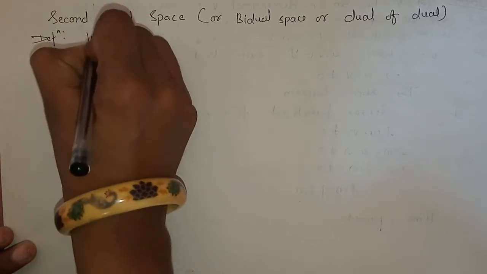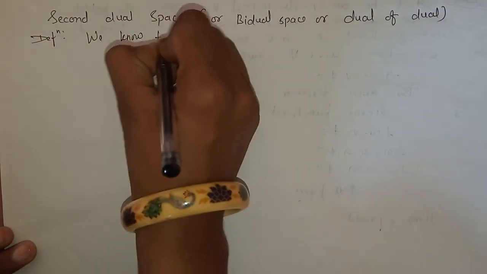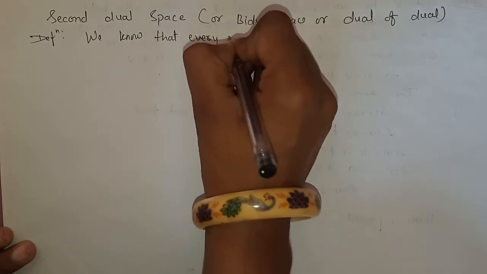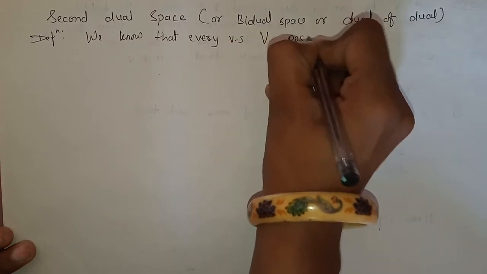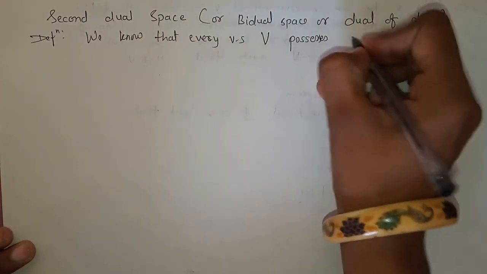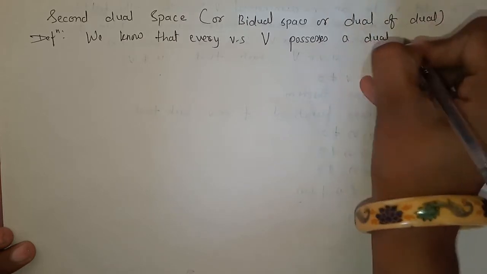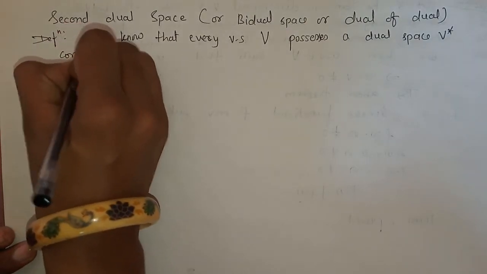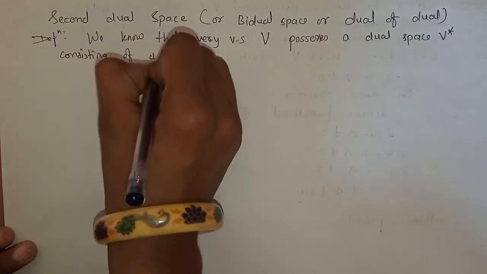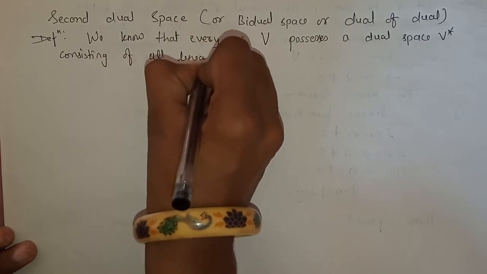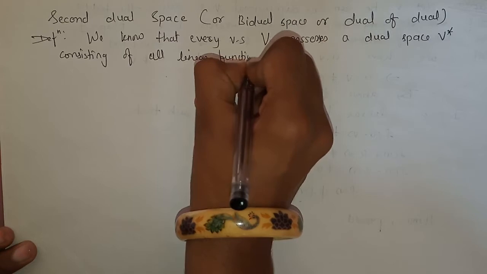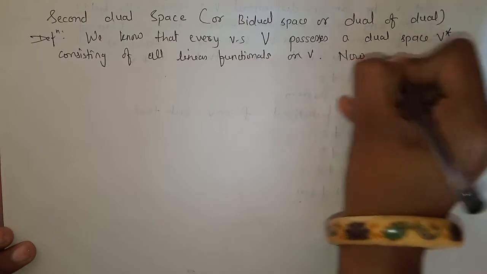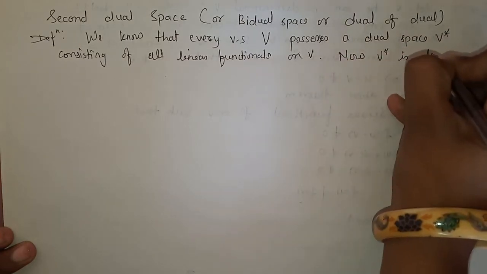Definition. We know that every vector space V possesses a dual space V star consisting of all linear functionals on V. Now V star is what? This is also a vector space.